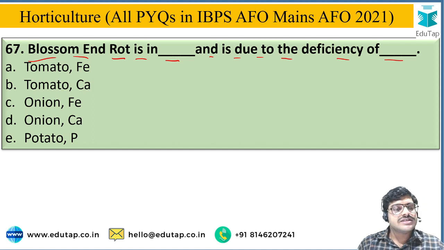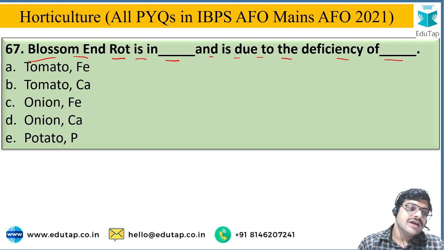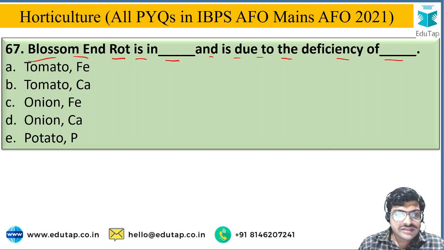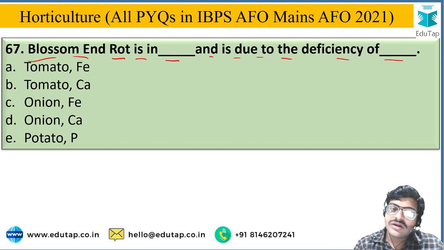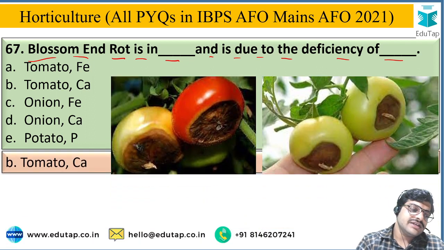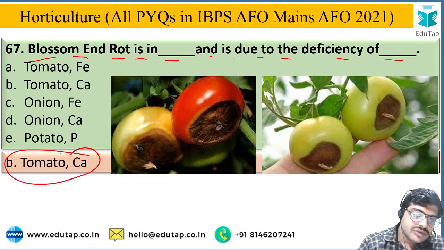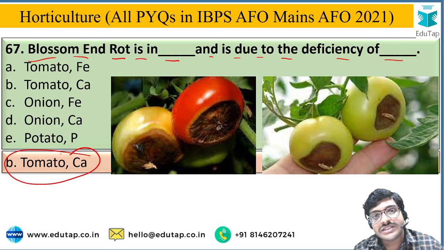The options are seen in tomato and caused due to iron, seen in tomato caused due to calcium, seen in onion caused due to ferrous deficiency, seen in onion caused due to calcium, and the last option is seen in potato and caused due to phosphorus deficiency. And the most correct answer is seen in tomato and caused due to calcium deficiency.